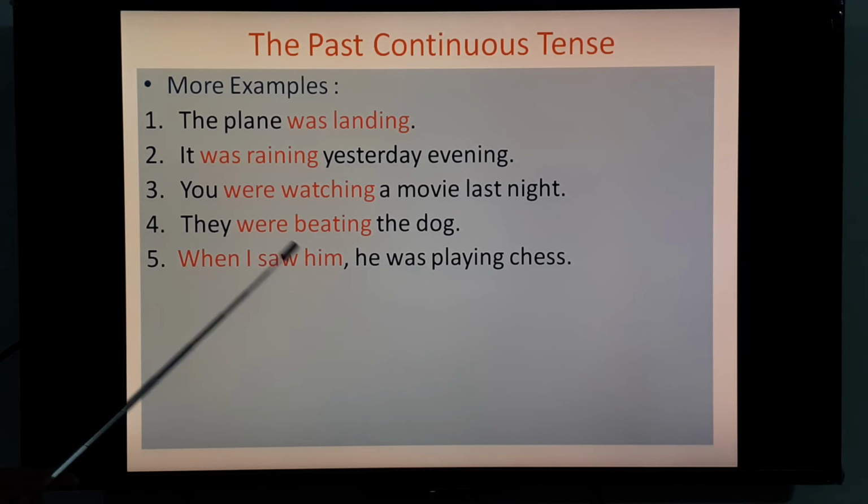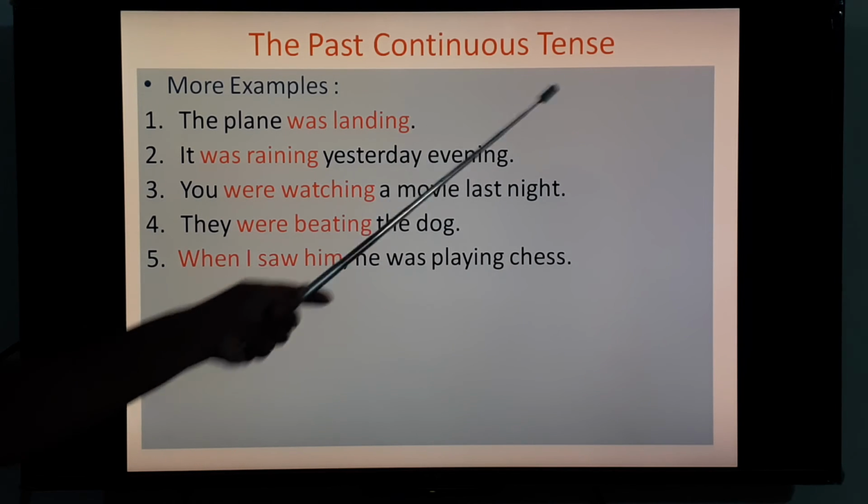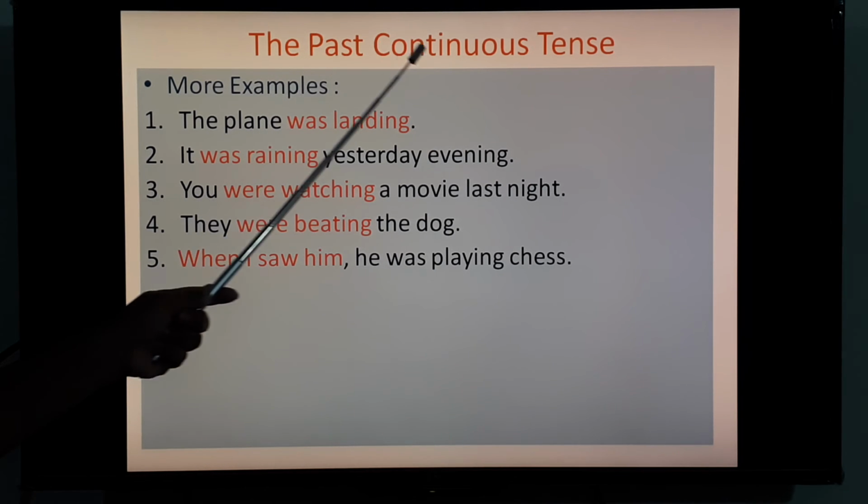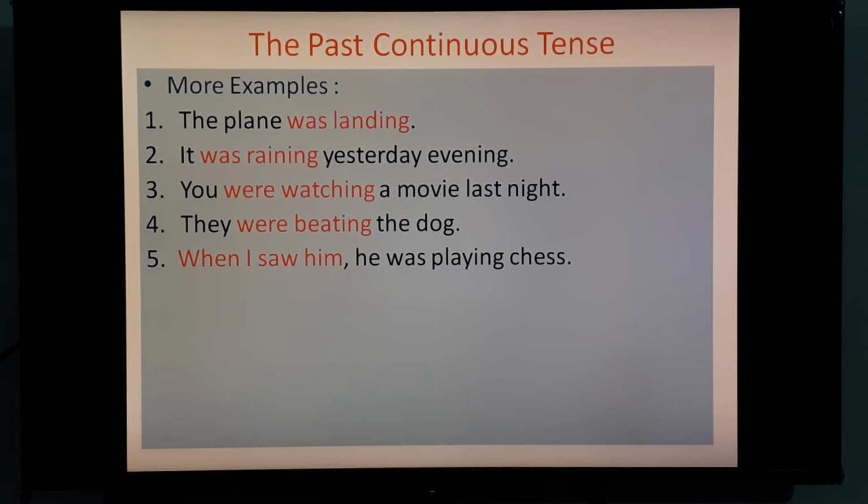So here the example is mentioned. When I saw him. So that is V2 form, that is simple past tense. After putting a comma you have to use this past continuous tense, that is, he was playing chess. So was playing, that is related to past continuous tense.